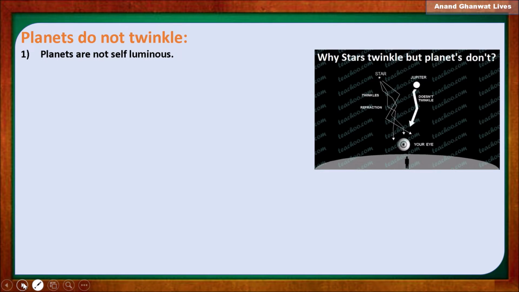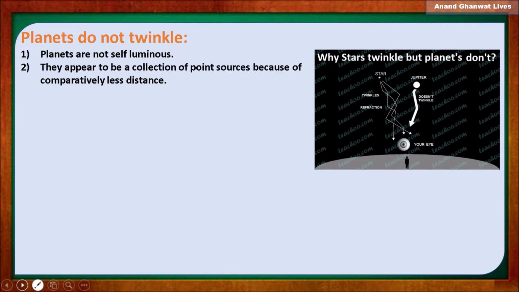Planets are not self-luminous. You know that they do not have their own light; they cannot produce their own light. Also, the distance from Earth to the planet is less than the distance of a star from Earth.